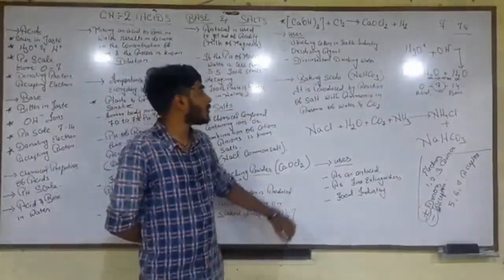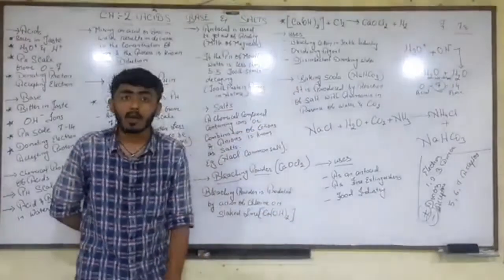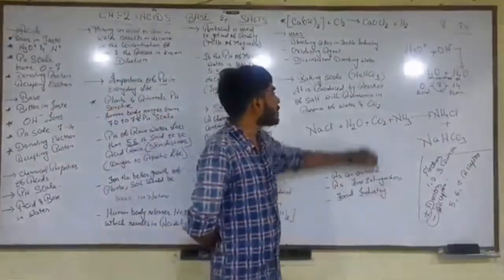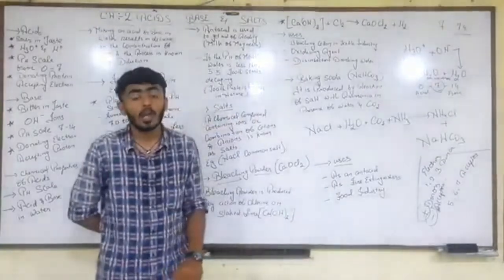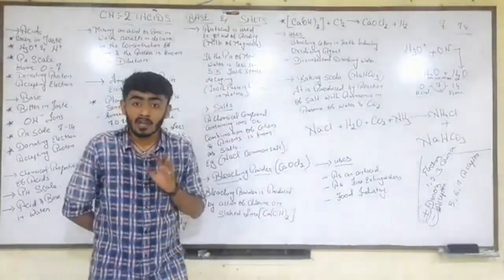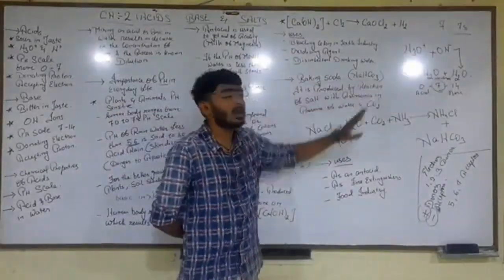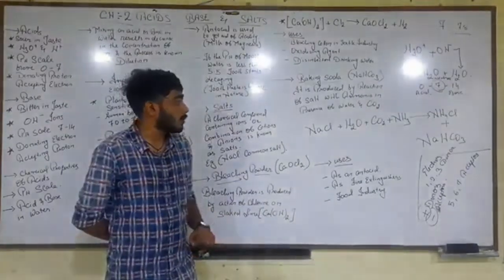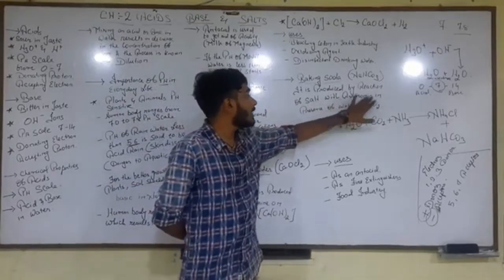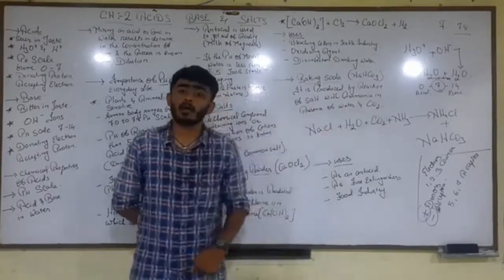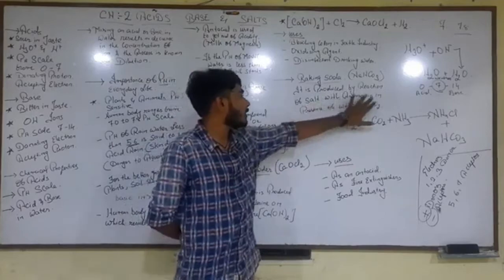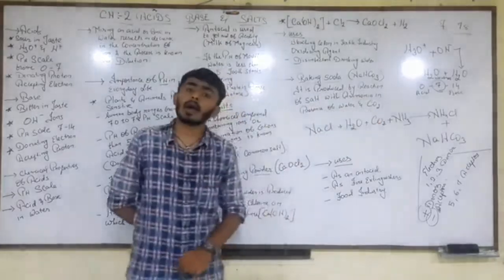The next point is baking soda. So what is baking soda? The general formula for baking soda is NaHCO3, also known as sodium hydrogen carbonate. It is produced by the reaction of salt with ammonia in the presence of water and carbon dioxide. Let us see the reaction and what is happening over here.